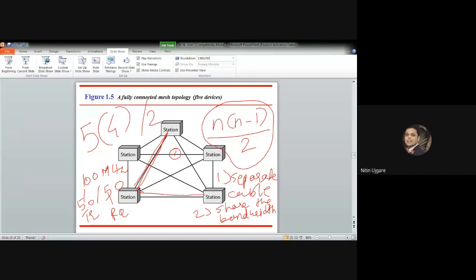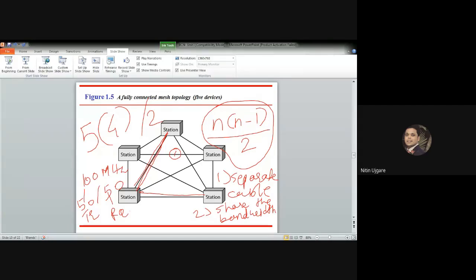Now there are some disadvantages of mesh topology as well. The amount of cabling and the number of input-output ports required are very huge. Why? Because every device must be connected to every other device, right? So installation and reconnection are very difficult, and we need a bulk of wiring that can be greater than the available space.